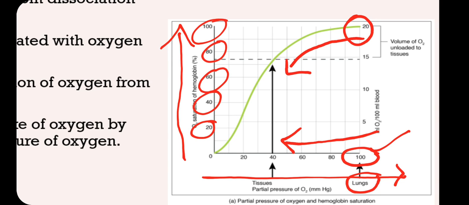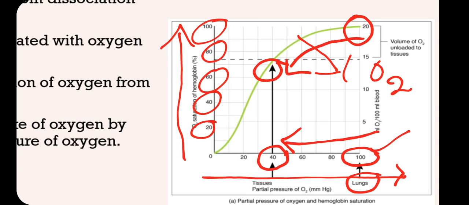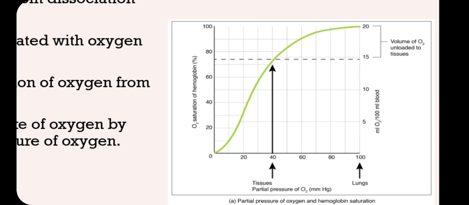Saturation is decreasing, and somewhere at 40, that is in the tissue, how much oxygen is bound to the hemoglobin? 70% of it. The rest of the oxygen is already dissociated. It is removed. And if the partial pressure of oxygen further decreases, more and more dissociation takes place.